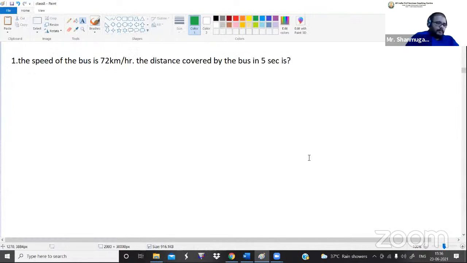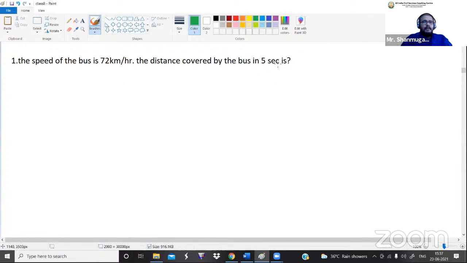So the first question is very simple. By looking at the question, we can easily say the answer. They are saying that the speed of a bus is 72 kilometers per hour, and the distance covered by the bus in 5 seconds is asked. So they are asking us to calculate the distance value.